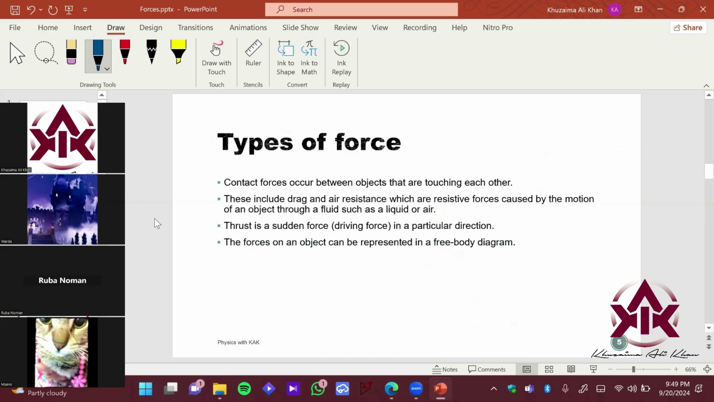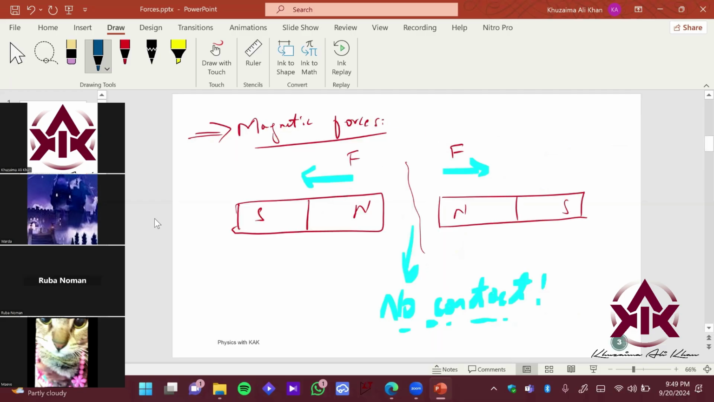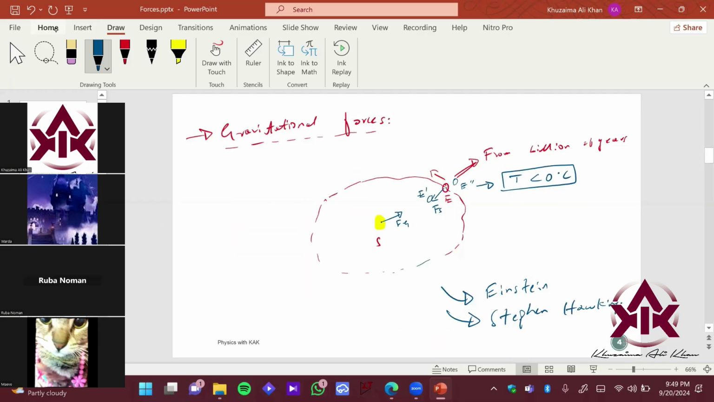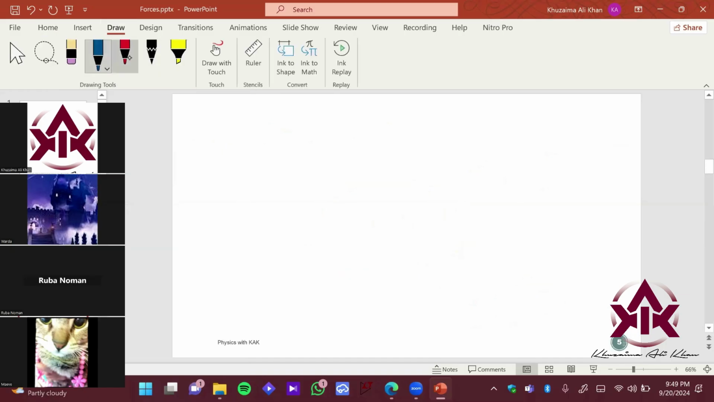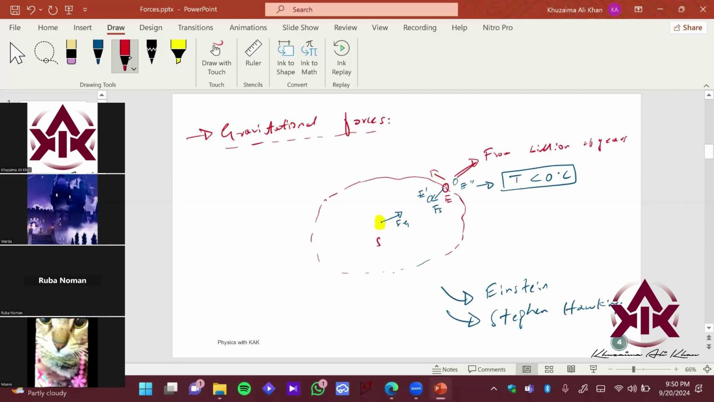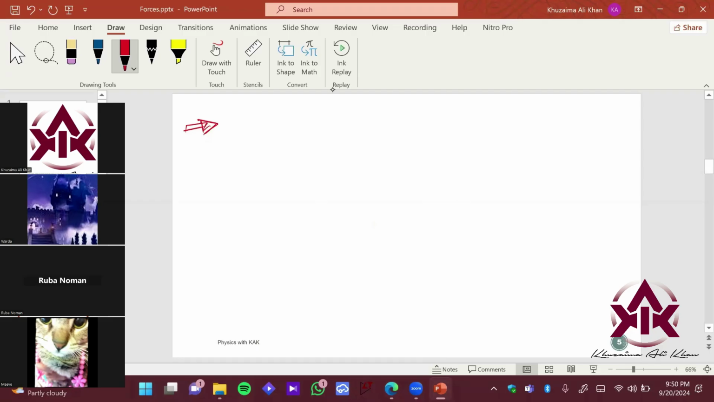Okay. And then we have electrostatic forces. Electrostatic forces would be done in chapter number 4, that is electricity. So let me just give you an example of electrostatic forces, which again does not require any contact. This concept needs to be built over here. Forces can be between two objects which are in contact, and force can also be between two objects which are not in contact, like gravitational force, like magnetic force, and like electrostatic force.